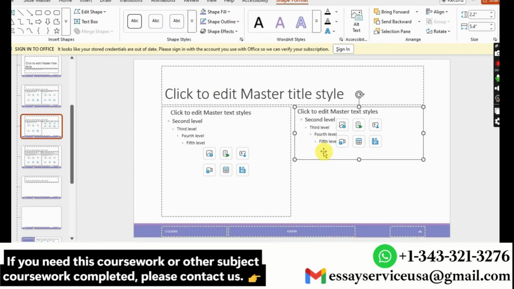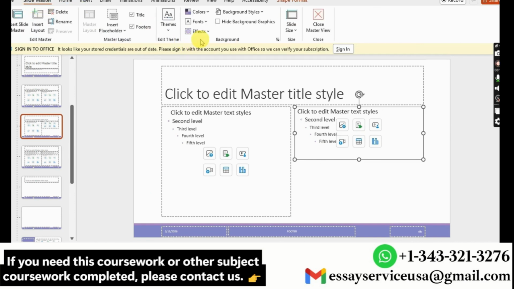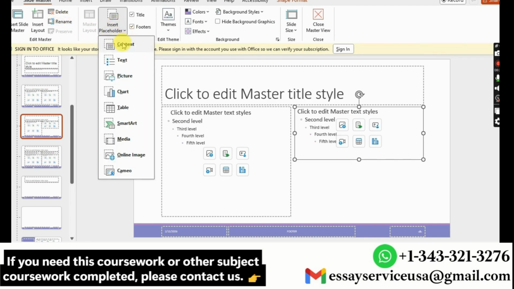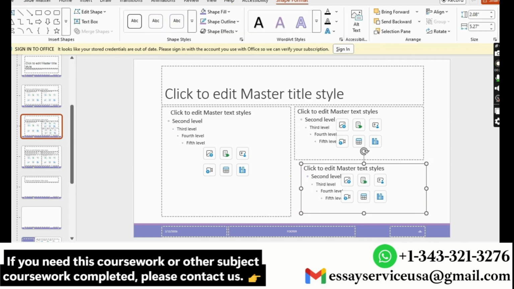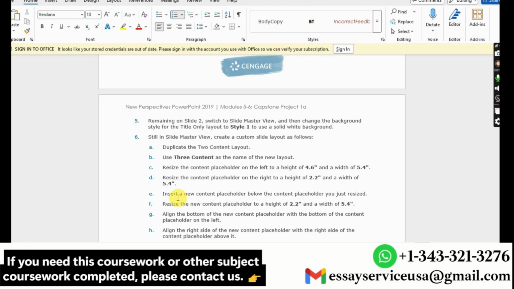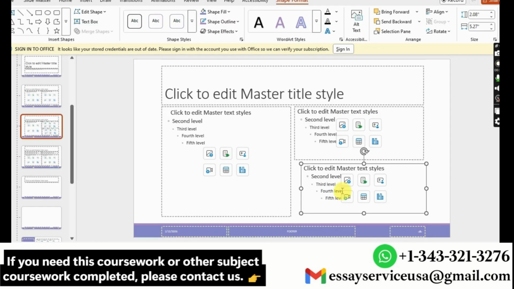So I have to insert a new content placeholder here. And then resize the new content placeholder to the height of 2.2 and width of 5.4. So I'll go to shape format and set 2.2 and width of 5.4.